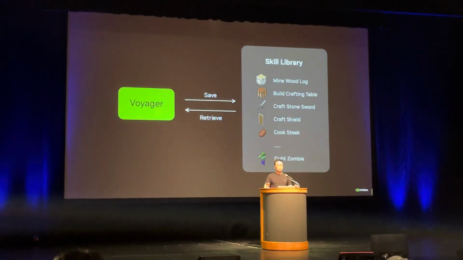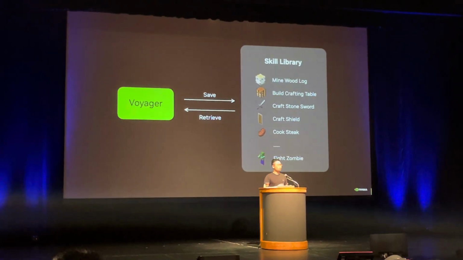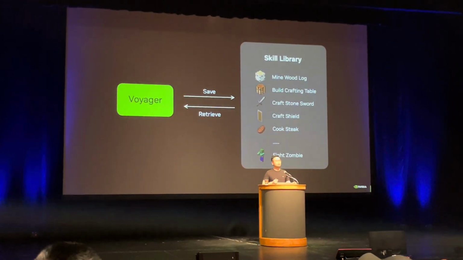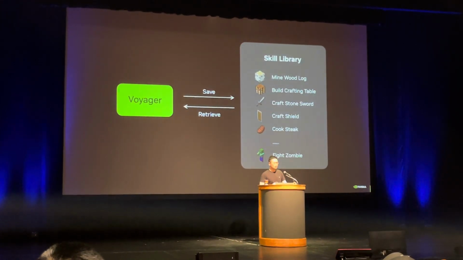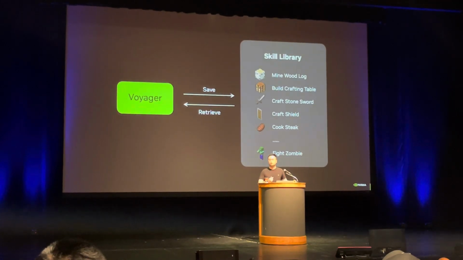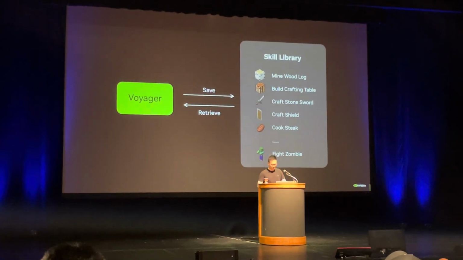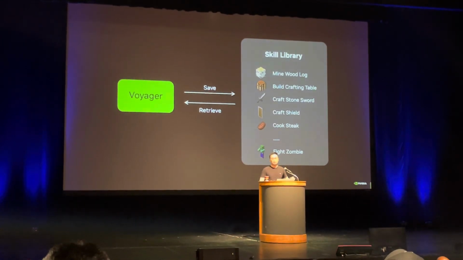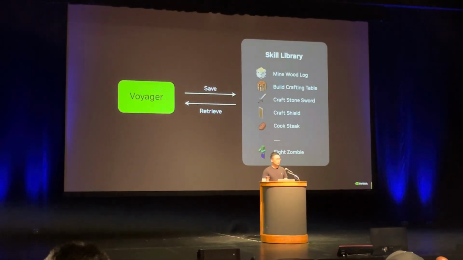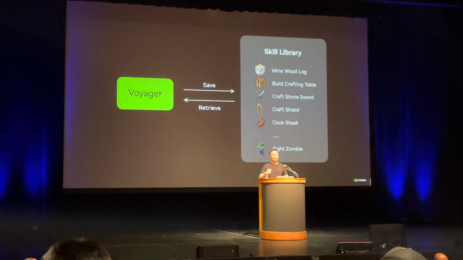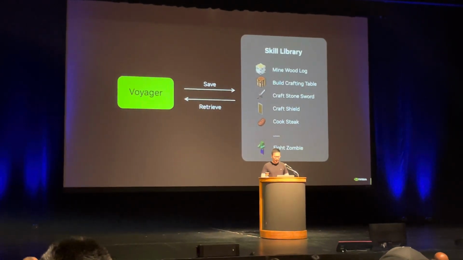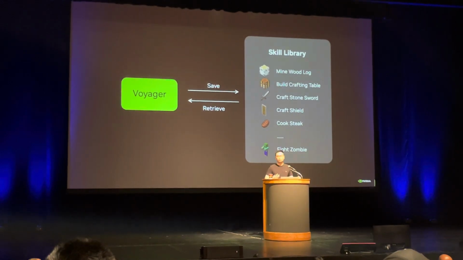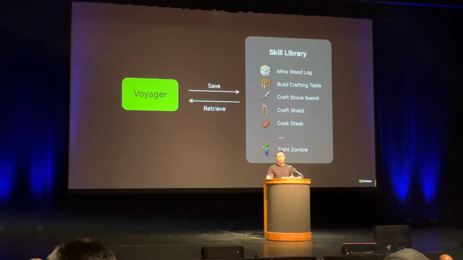And once a skill becomes mature, Voyager will store the program into a skill library. And you can think of the skill library as a code base, authored entirely by GPT-4 through trial and error. And in the future, when Voyager faces a similar situation, it doesn't have to redo the trial and error again. It just retrieves the skill from the code library and executes it. And in this way, Voyager bootstraps its own capability recursively as it explores in Minecraft.